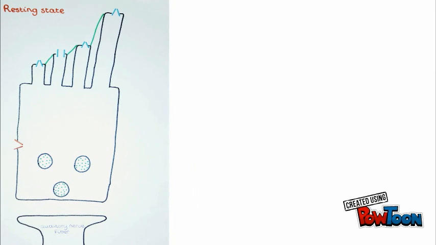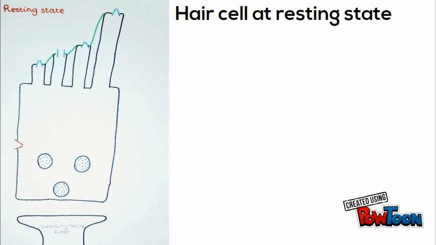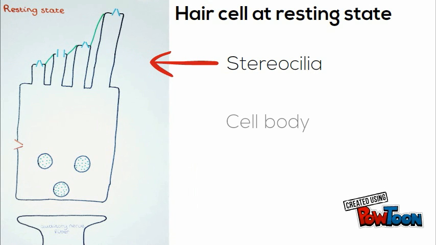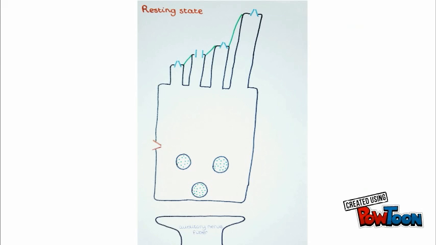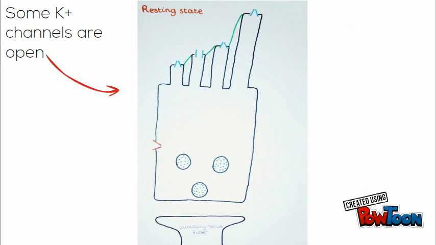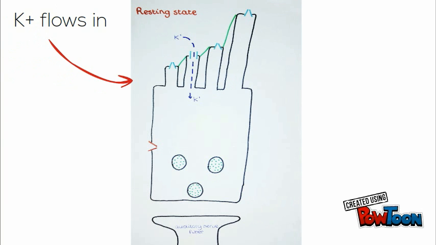How does stereocilia movement change the membrane potential of a hair cell? A hair cell has stereocilia, hairs, on top of its cell body. It synapses onto an auditory nerve fiber. At resting state, some potassium channels at the tips of the stereocilia are open. Through these, some potassium flows in.